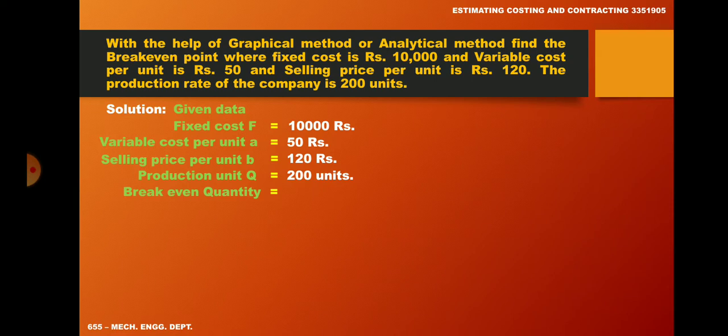So what we have to find out? Break even quantity. So we know the equation of break even quantity equal to F divided by B minus A.